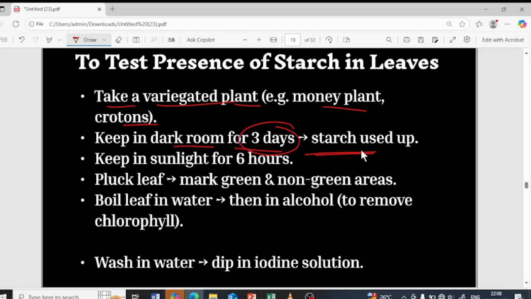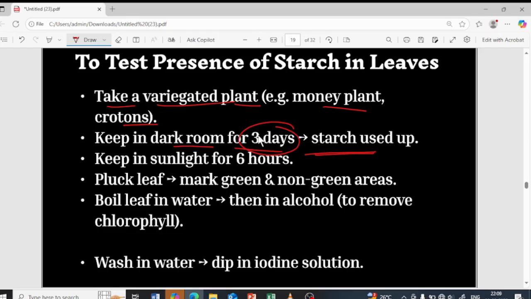I'm doing this because, in general, starch is present in any plant. So for this experiment, in order to prove the presence of starch, I have to use up the starch first. That is the reason I keep it in the dark room.